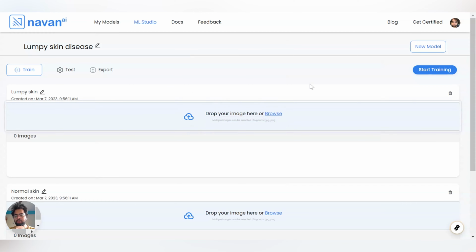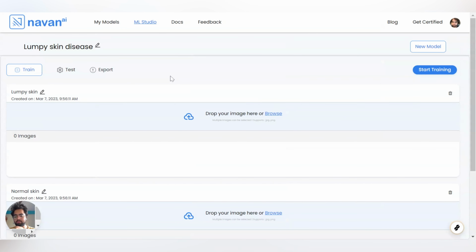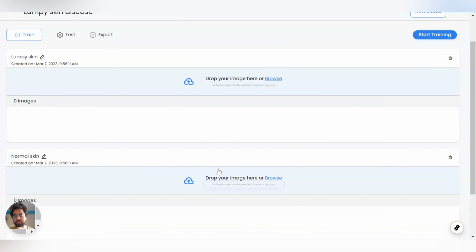So I made two classes here. One is lumpy skin and the second one is normal skin. I'm following the same process as before. So I added it as lumpy skin disease. I'm using the VisionNet B2 version for classifying images of lumpy skin and normal skin.